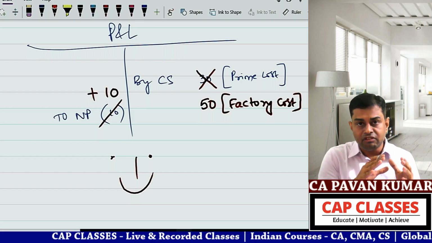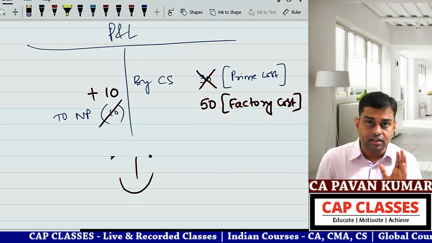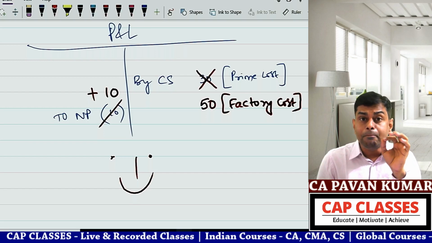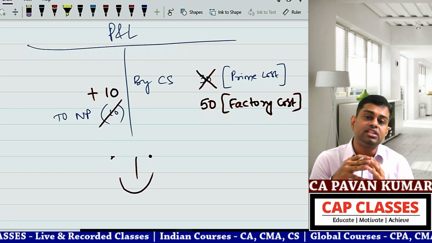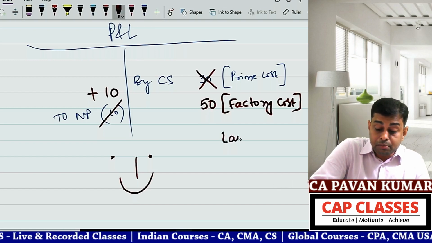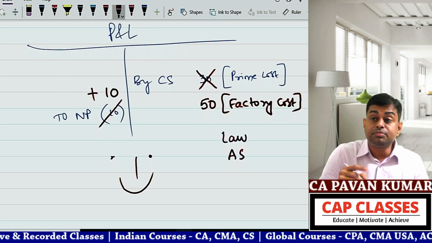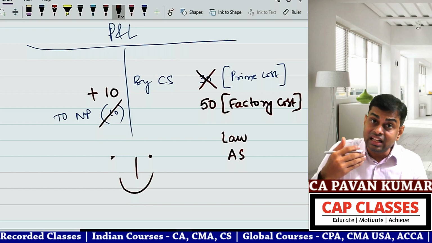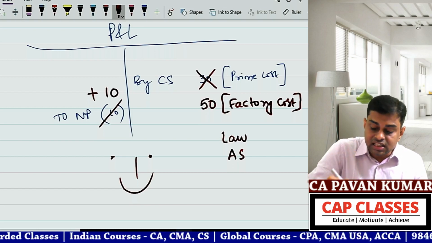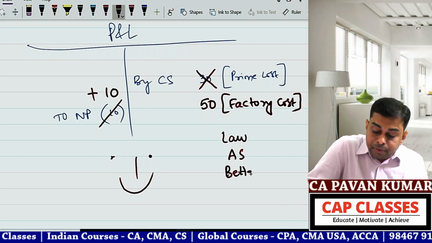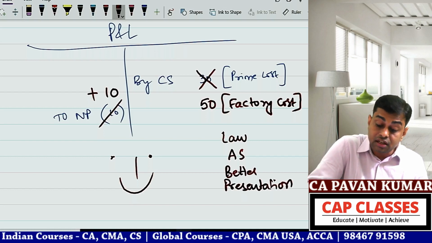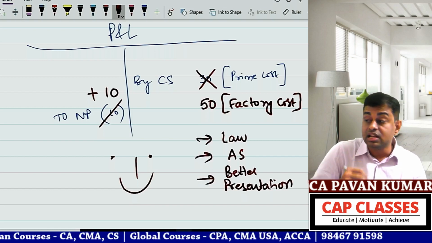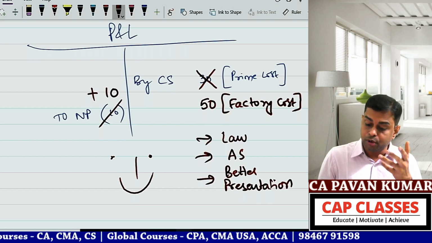Accounting standard 1 and also accounting standard 5 said an accounting policy can be changed in a few given circumstances. One is if it is permitted by law, another is if it is permitted by another accounting standard, and another is if it results in better presentation of financial information contained in the financial statements. In these three situations, you can change accounting policy.